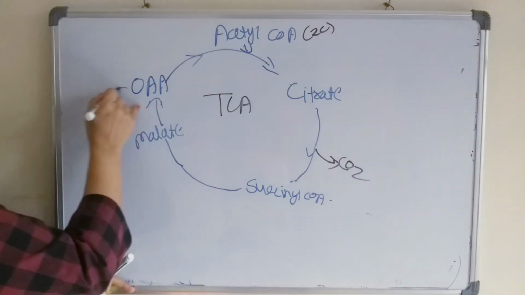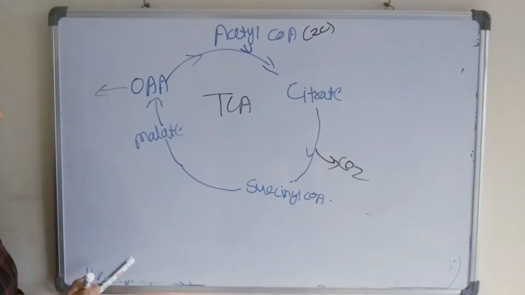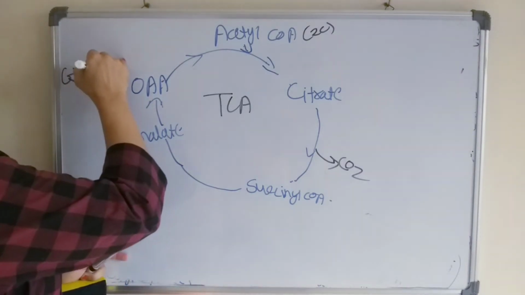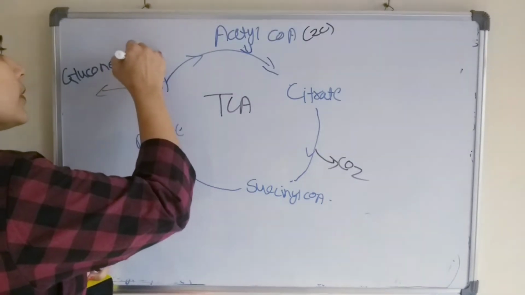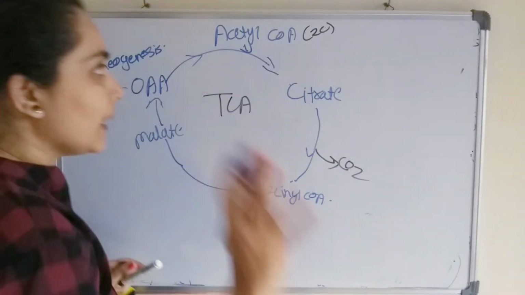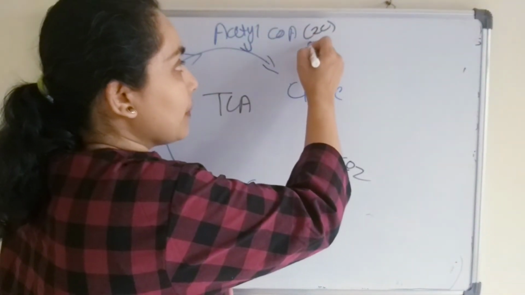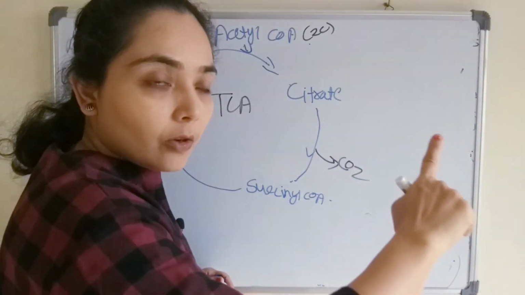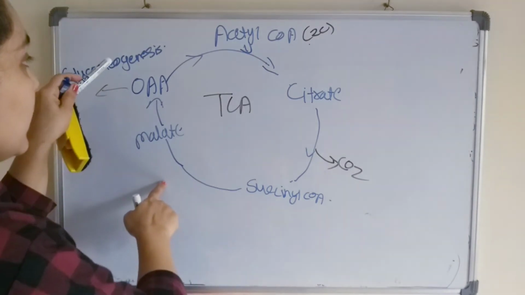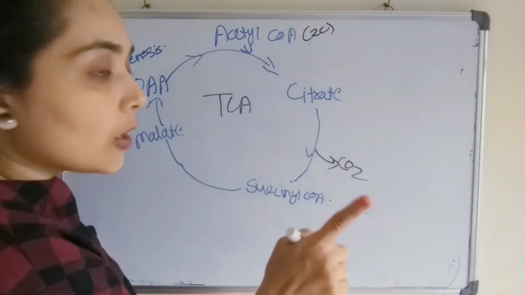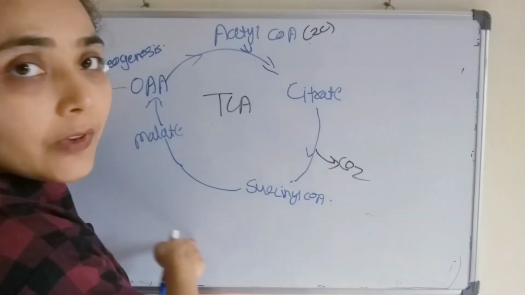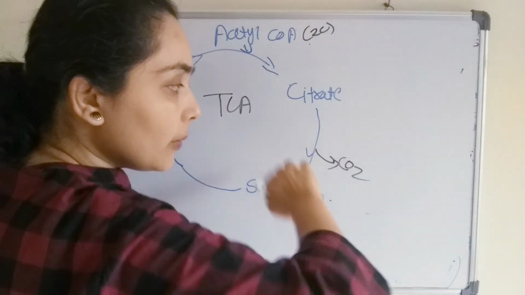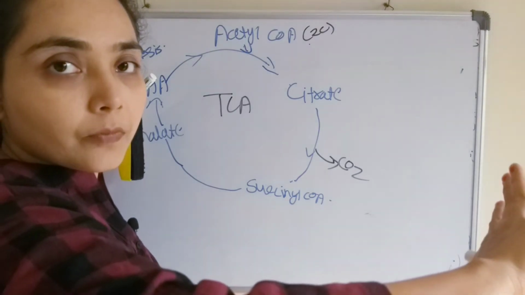The oxaloacetate will then help in gluconeogenesis. So both the carbon atoms from the acetyl CoA will be removed in the form of carbon dioxide. So if the cycle is utilized in gluconeogenesis, this carbon will not enter the glucose, because it is already removed in the form of carbon dioxide.